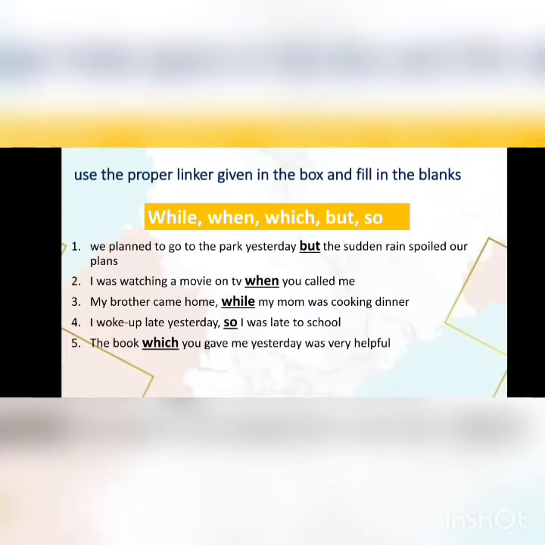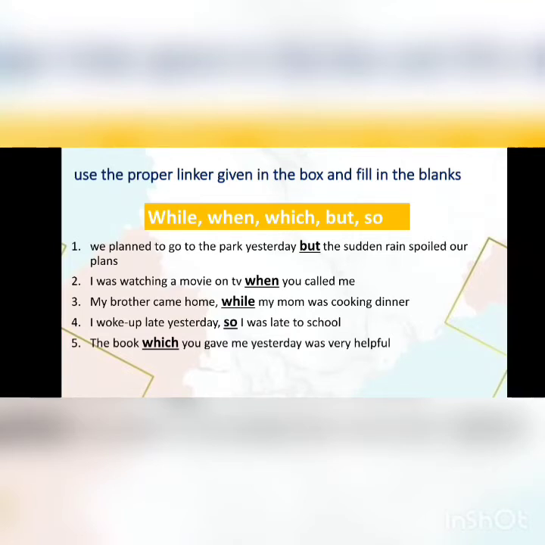Use the proper linker given in the box and fill in the blanks. So, while, when, which, but, so, these are all linkers. I already explained to you these linkers and their meaning. Let us see the sentences. We will frame the sentence using this linker.